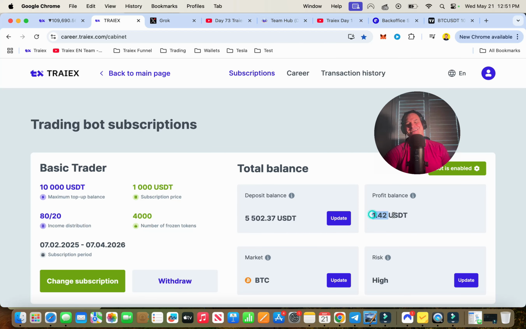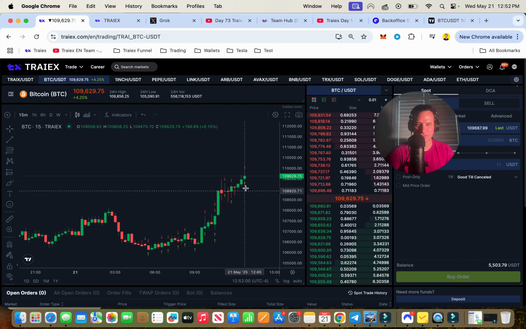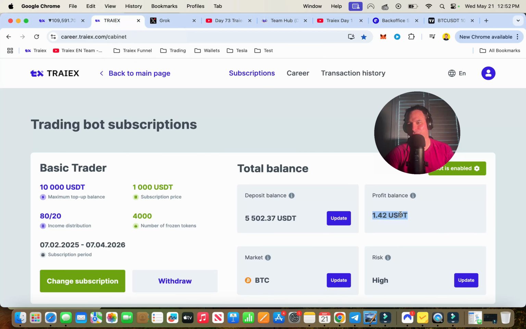Oh man. So this is what I'm talking about, guys. That trade, so it refreshed, right? It just did a trade. Like if we go to the chart, you'll see a trade. It did a trade there. It made $1.42. So this is my thing. I want to see one of the losing trades there when I do my withdrawal, so I can see like, oh, it had a minus balance, right? It's kind of stupid, but that's kind of what I want because I've never seen this balance go below 0 before.